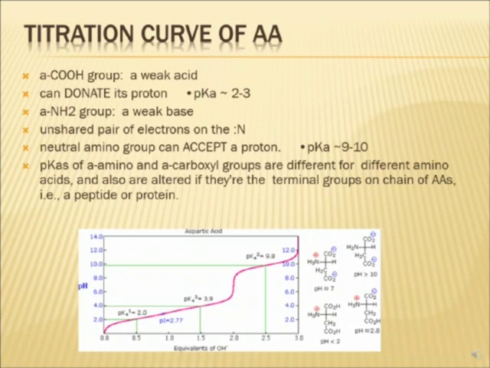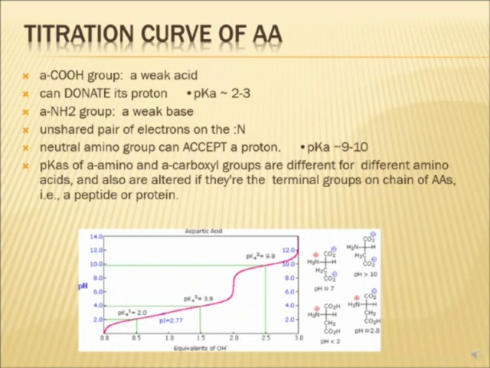So all will have different pKs, and pI will be calculated by the average of the two pKs which are on either side of the pH at which the net charge was 0. Not all three, you will not take the average of all the three pKs. For calculation of pI, we take the average of pK values on either side of the zwitterion form.